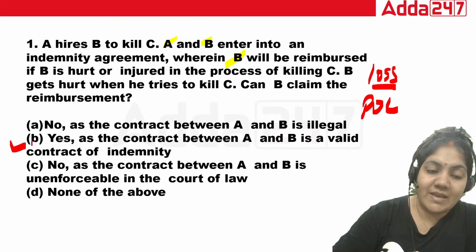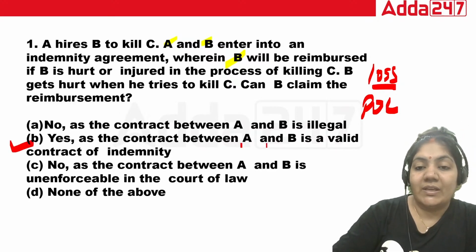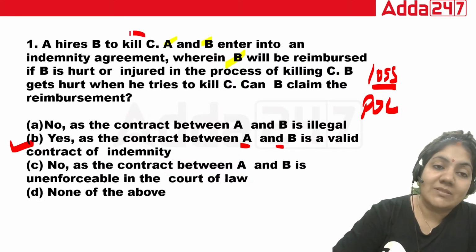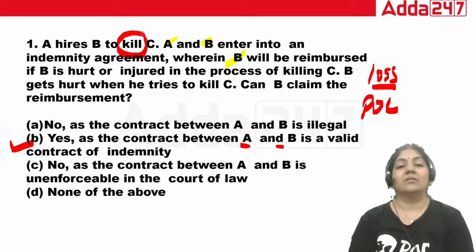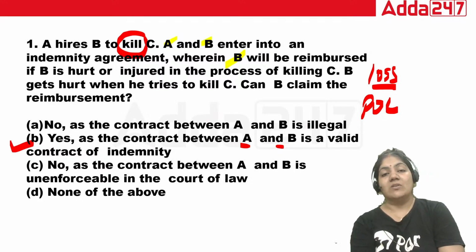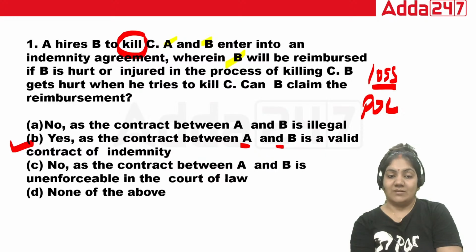The answer is yes, because the contract between A and B is a valid contract of indemnity. Don't think about the subject matter of the contract. The only thing they are asking is whether it is a contract of indemnity or not, that's it. So yes, this is a valid contract of indemnity between A and B. So this is the right answer.